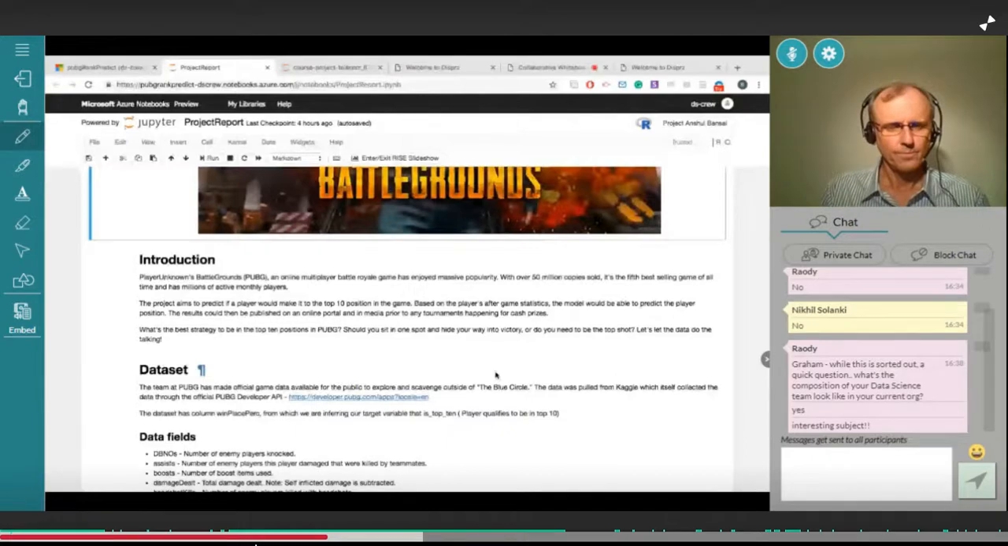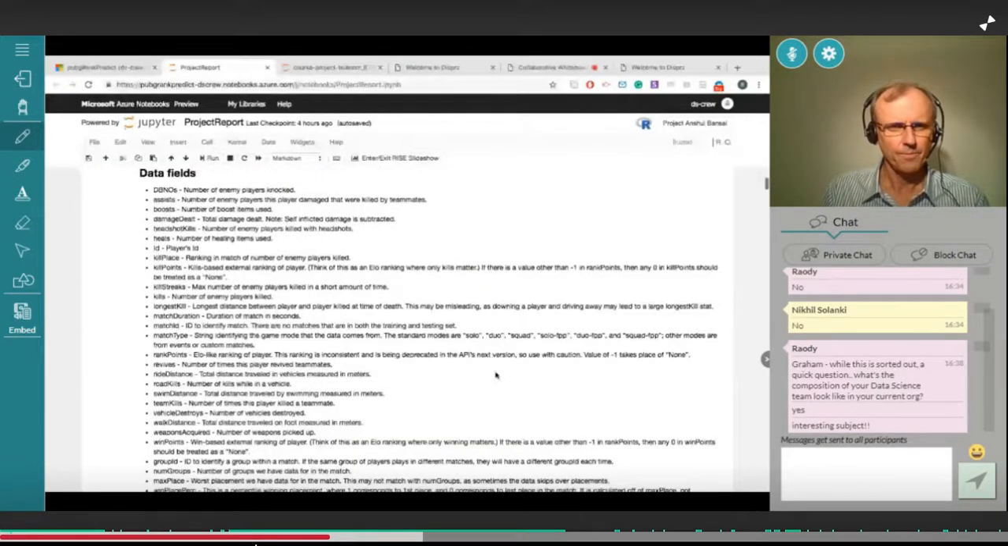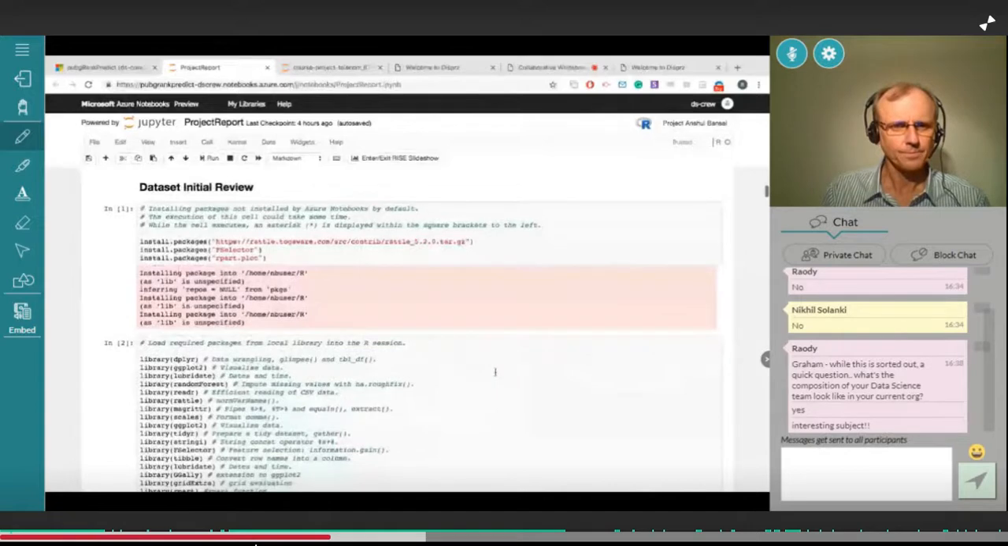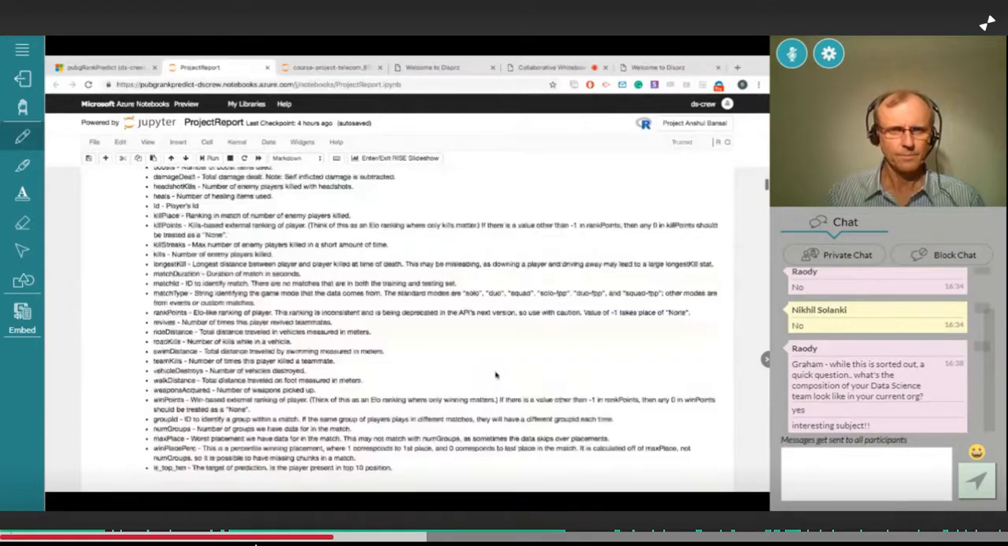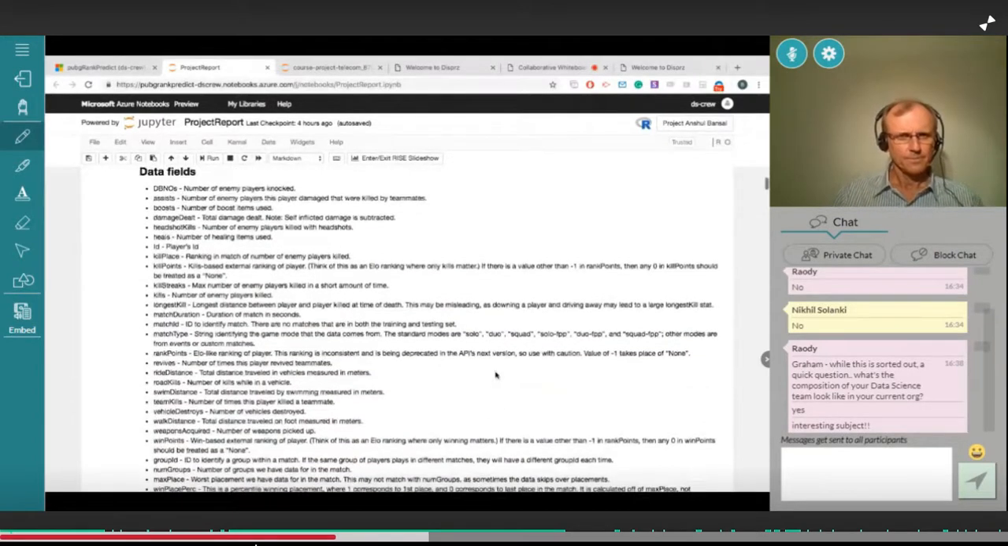Coming to the data fields, Vikram, can you scroll a little above, to the data part. Yes, so it lists all the data fields that are there. Just glancing at them gives you an idea of what data you're looking at. I looked at the number of players killed, the number of headshot kills the player makes, the number of revives, how many times the player has been revived in a game, the walk distance, and so on.